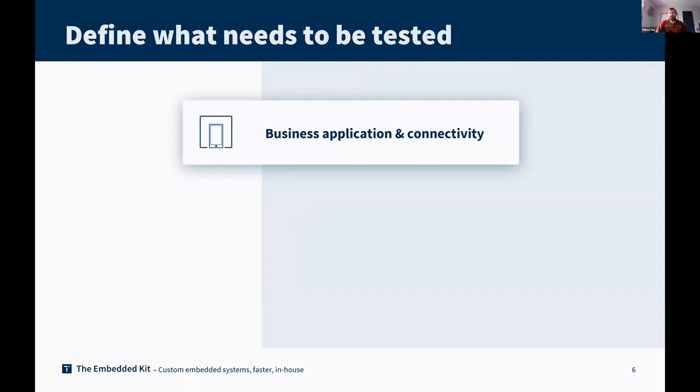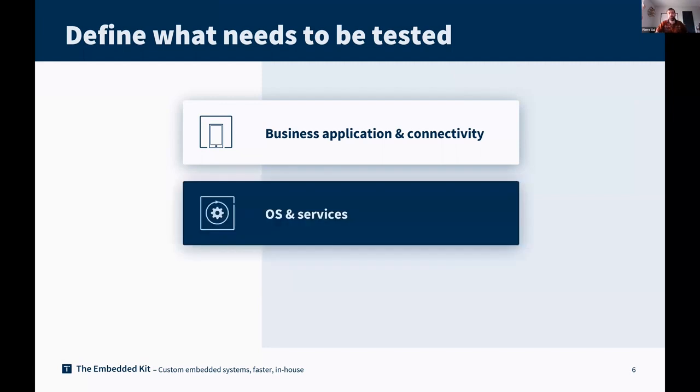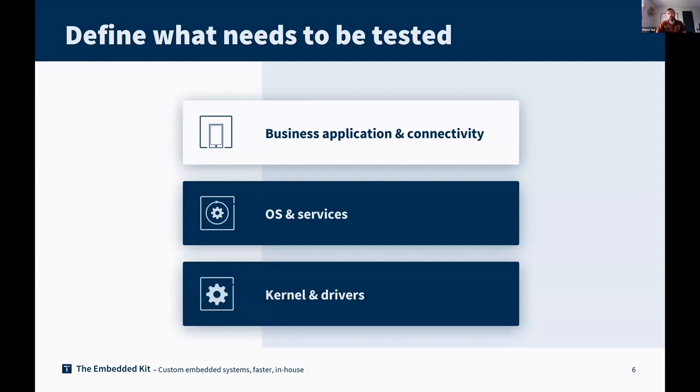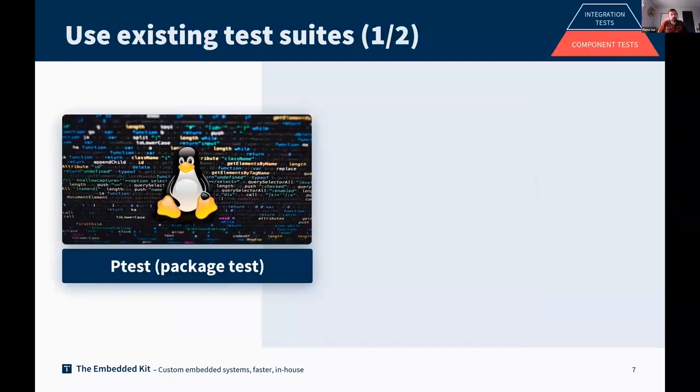We will not talk today about business applications and connectivity. We will focus more on the operating system, services, and also the kernel and drivers, because when you start implementing your own Yocto Linux-based solution on your specific hardware, you will probably grab a BSP coming from the silicon vendor or your SoM maker and start building a complex environment with external sources and your own development. And validating that your operating system is running well will allow you to go further in terms of the quality of your product.